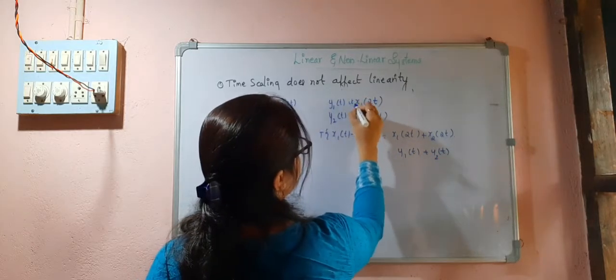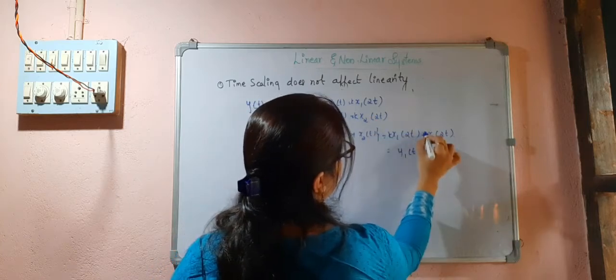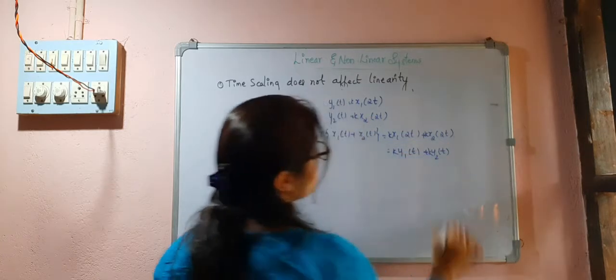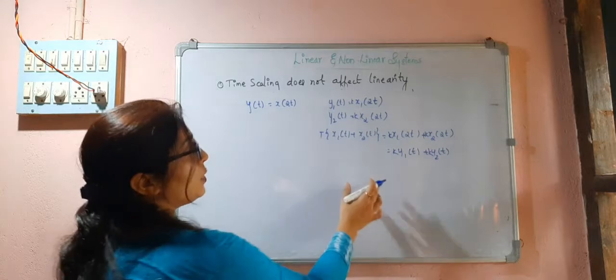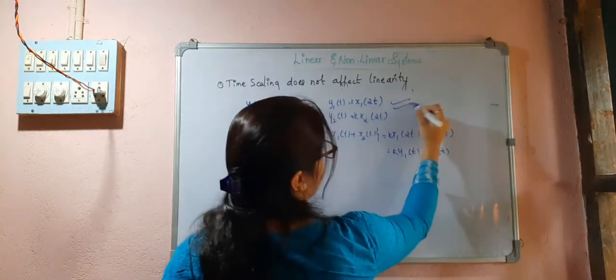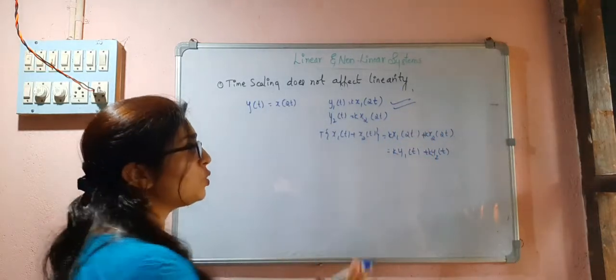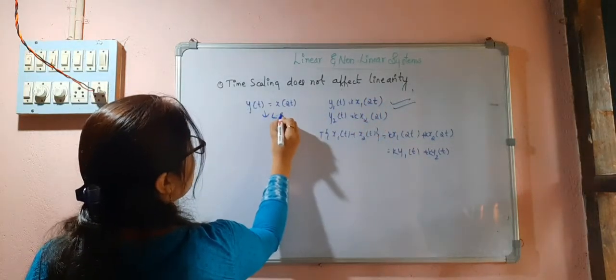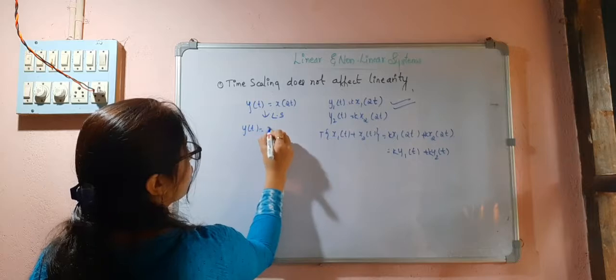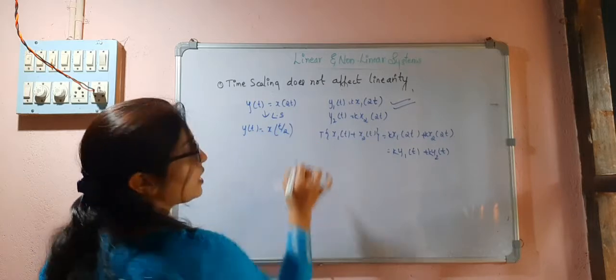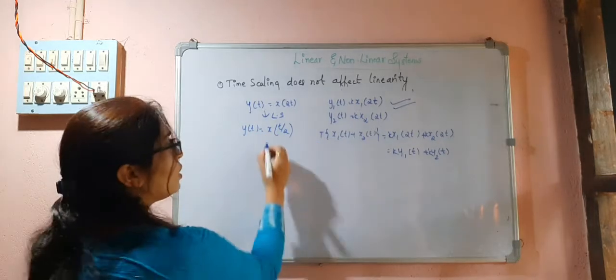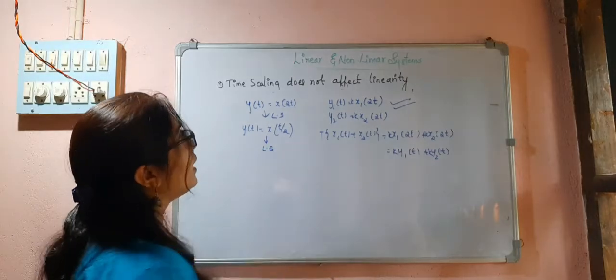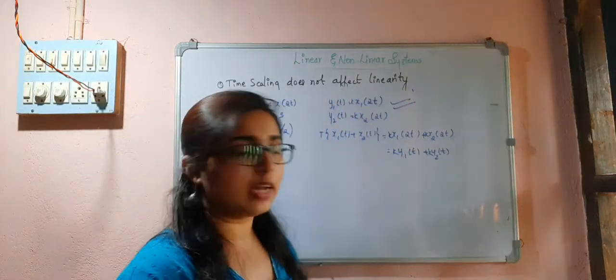If I consider a constant k, then you will have k y1t plus k y2t. So both the superposition principle and the homogeneity will be satisfied. That's why this is a linear system, and y of t is equal to x of t by 2, which is nothing but the expansion of the signal, is also a linear system. So time scaling does not affect linearity.